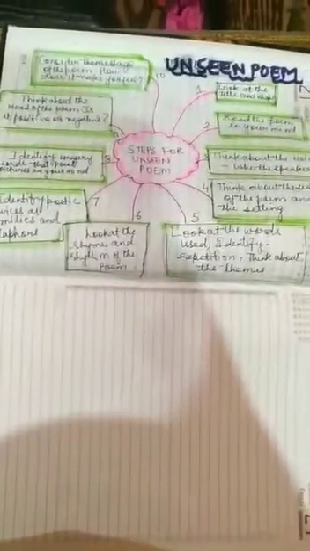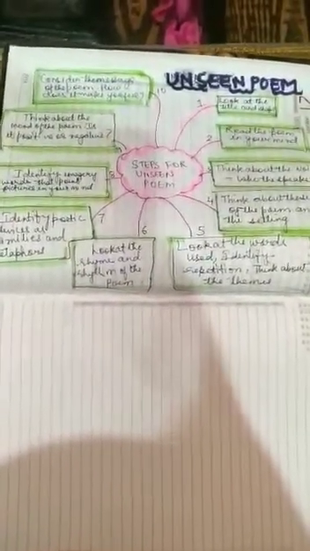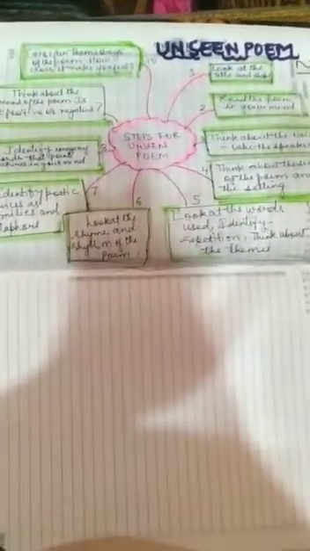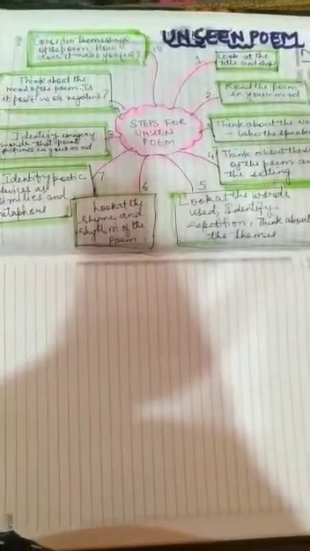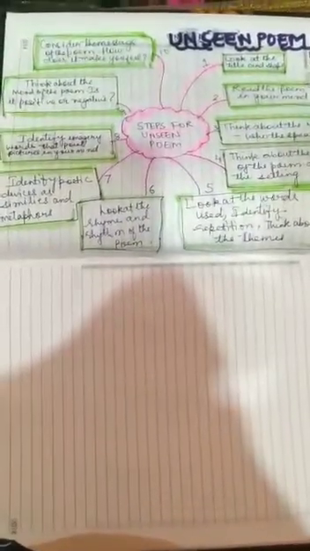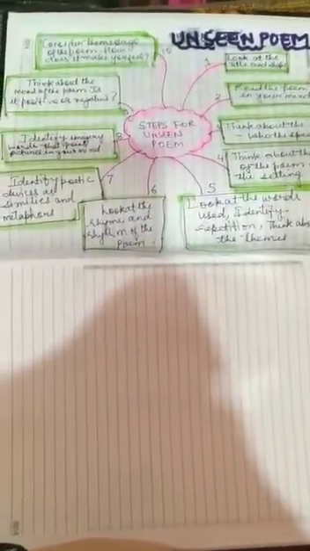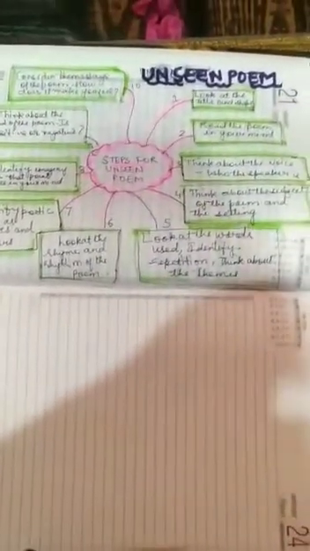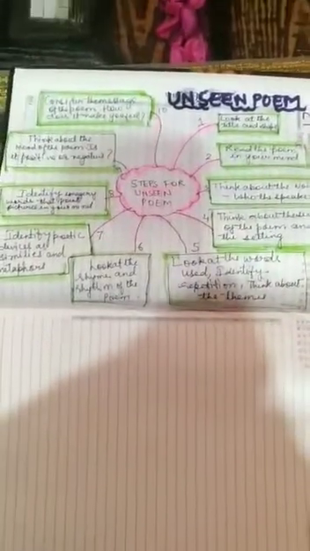Now I further move to the unseen poem. Here also you have to read by stanza twice or thrice till you understand the theme of the poem. So the first point which I want to discuss with you is, look at the title, form and its shape. Then you read aloud in your mind. That is, the poem which you have to read stanza by stanza in your mind.